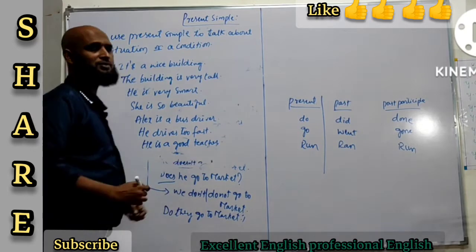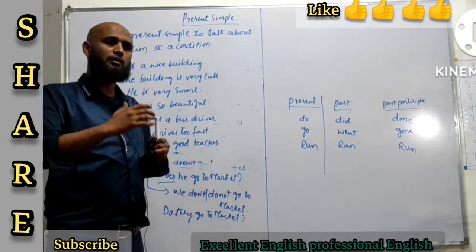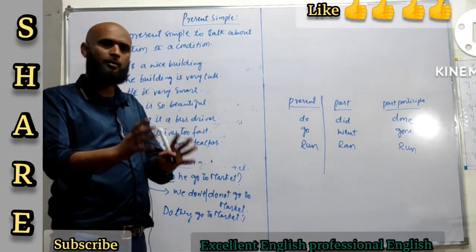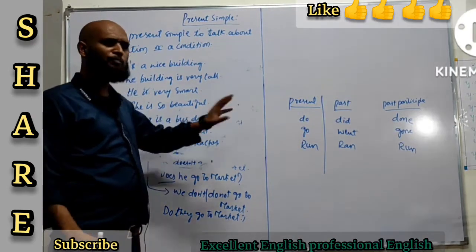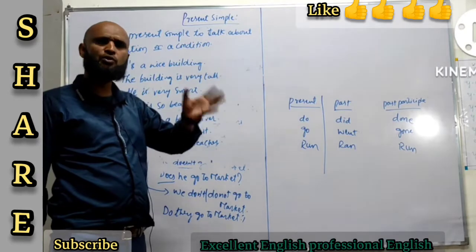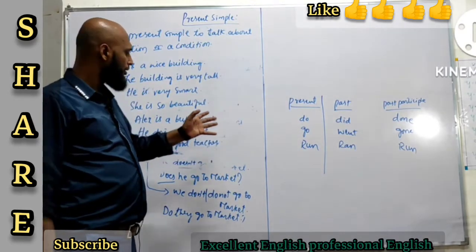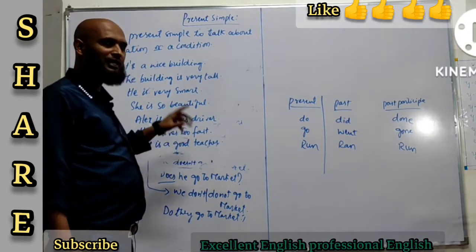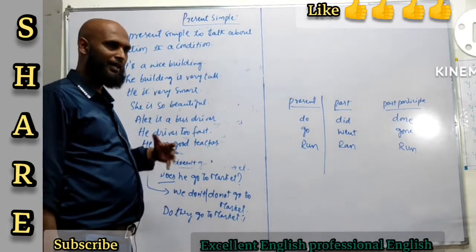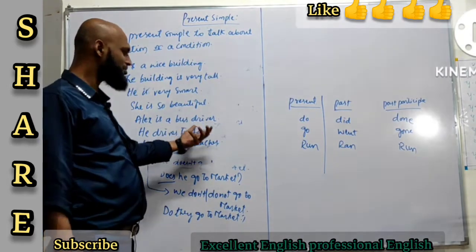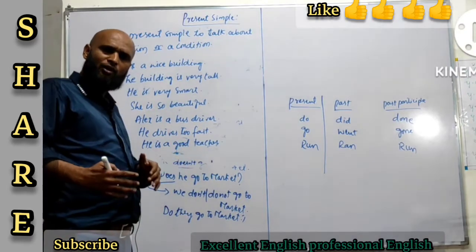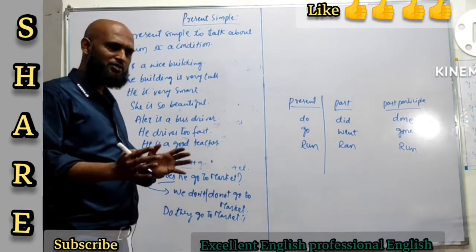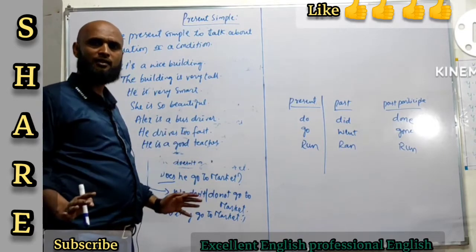See, all the other tenses talk about the activity or the action. But here, it's a different case. In present simple, we normally focus on the situation or the condition. Alex is a bus driver. That's what the situation is here. He is a bus driver, and he drives too fast. It is not the action which is taking place. It is just what it states there.